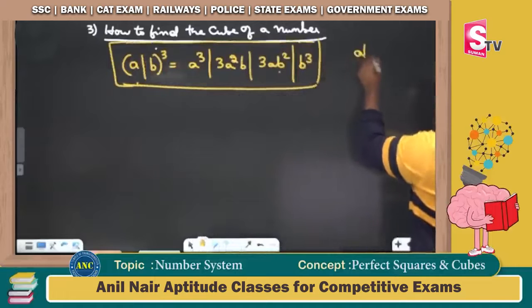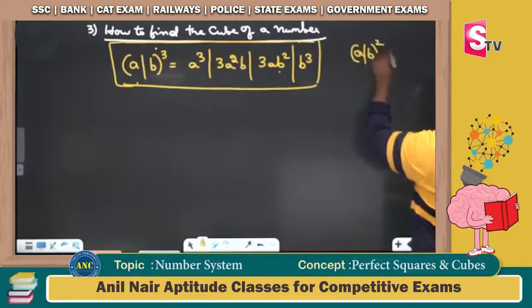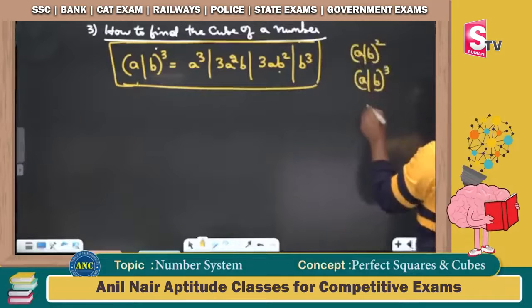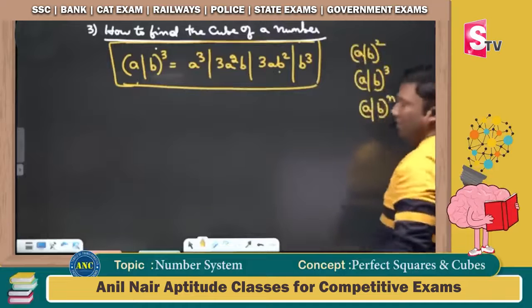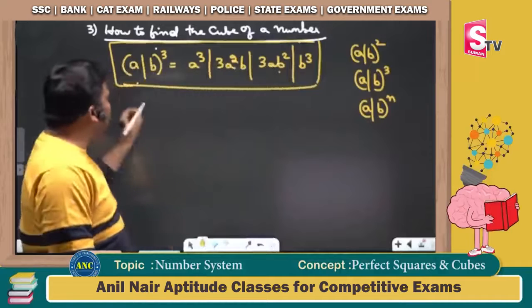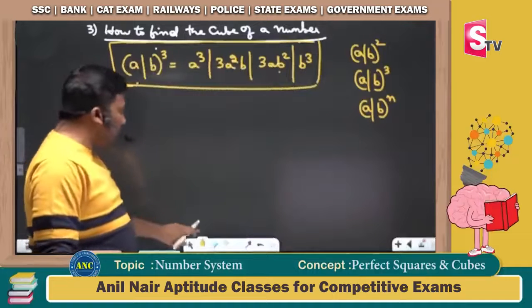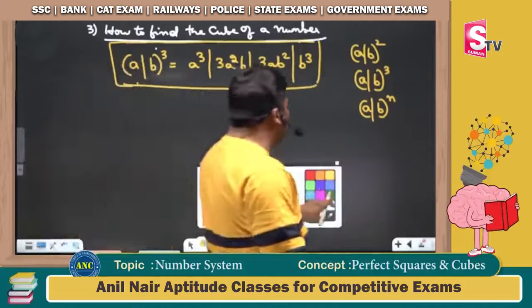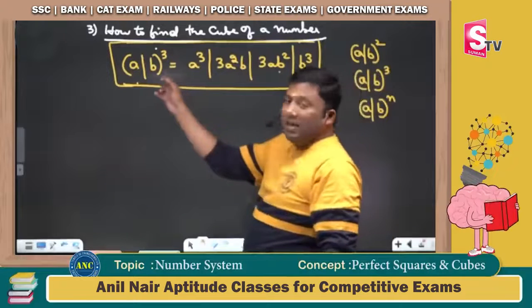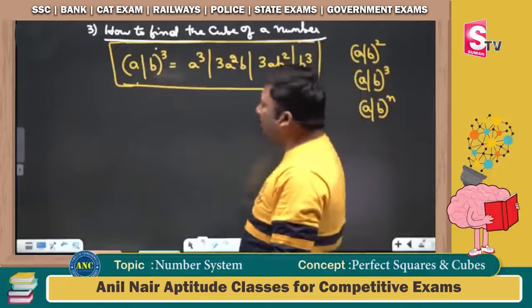To find the nth power of a plus b, I will use (a plus b) power n. The slash differentiates between the units place and the tens place. B is the units place, A is the tens place.